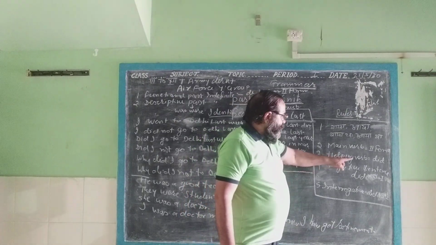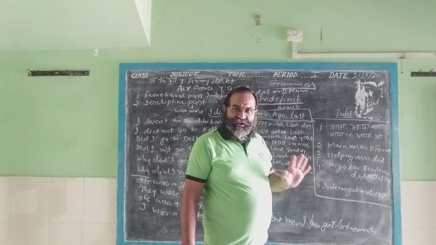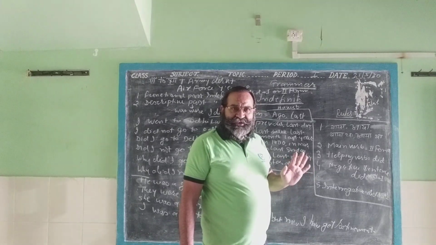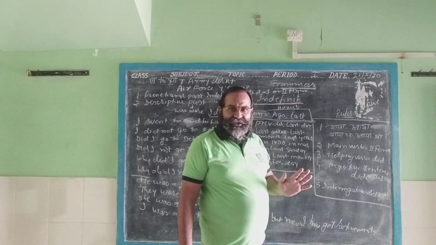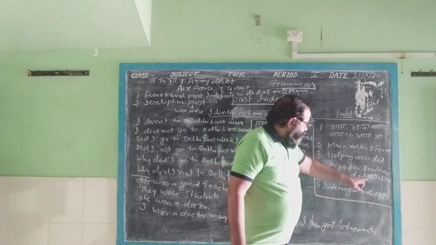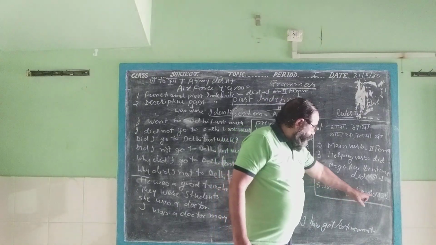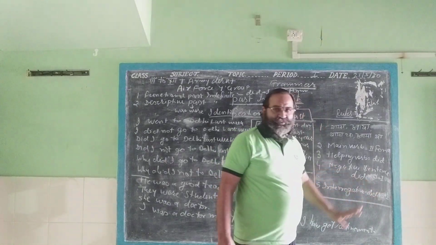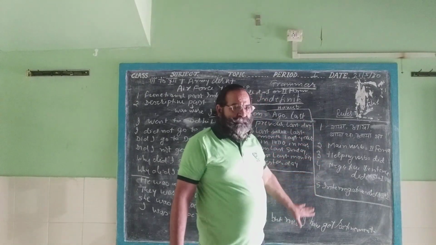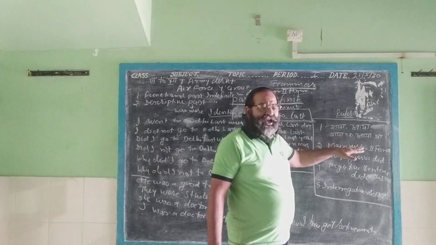The helping verb will be did, but in affirmative sentence did as a helping verb will not be used. Only in negative and interrogative sentences will did be used. After did we will have to use the first form of the main verb. In negative sentence: did not plus first form. In interrogative sentence: did plus subject plus first form of the main verb. These are certain rules, but how will we find it? We can recognize in Hindi sentence गया था, आया था, खाया था, पिया था, etc.